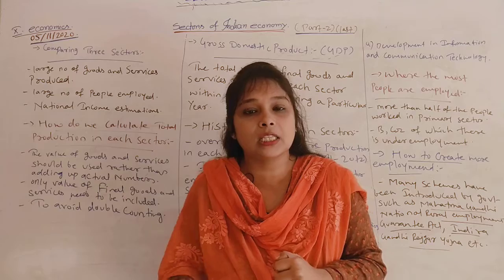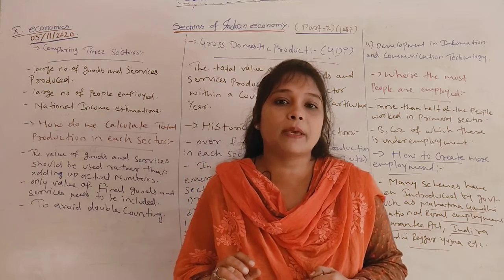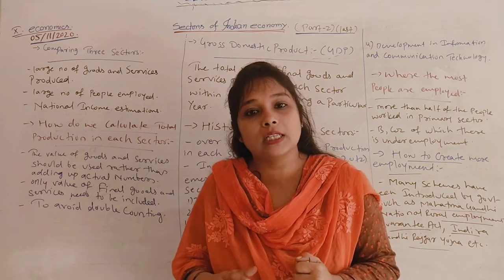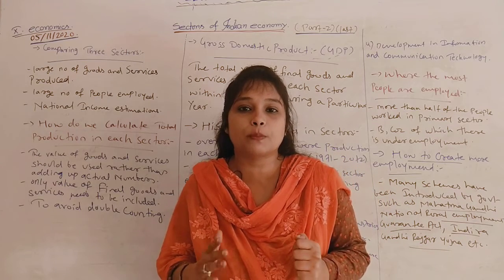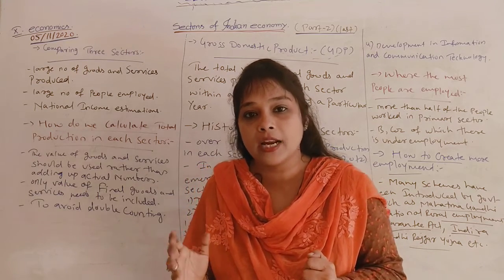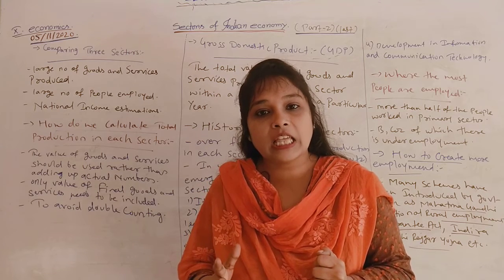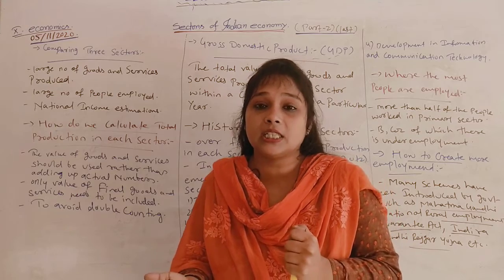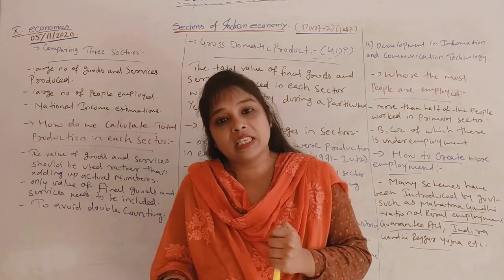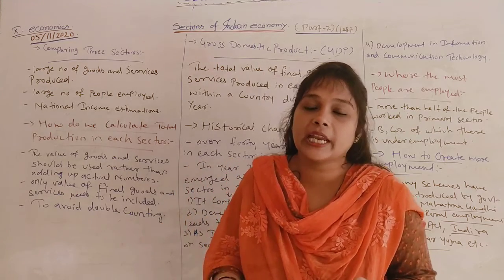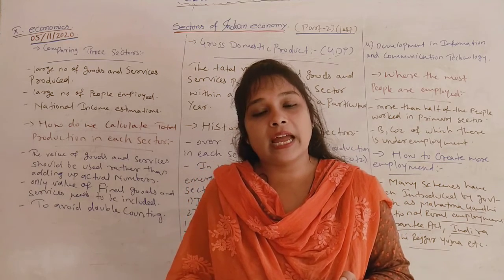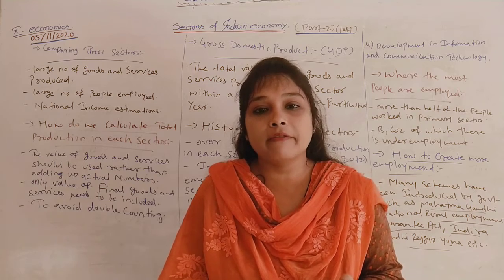On the basis of activity, Indian economic sectors can be divided into three: primary sector, secondary sector and tertiary sector. We have seen that primary sector activities are related with nature, secondary sector activities are related with industry, and tertiary sector activities are related with providing services.